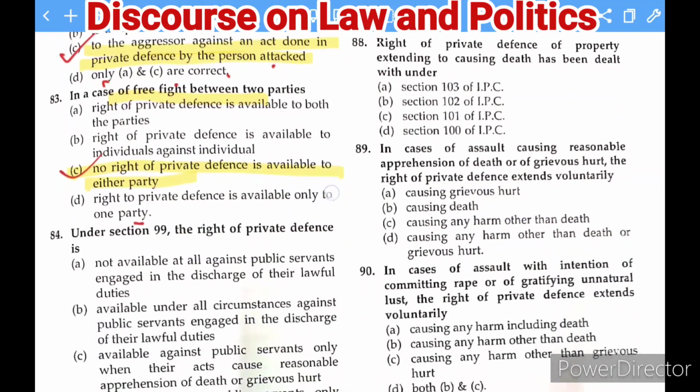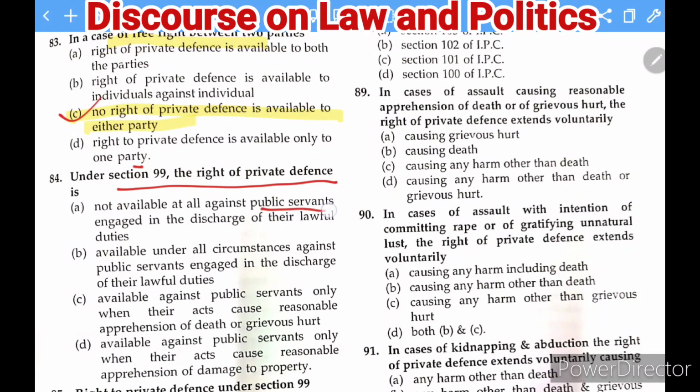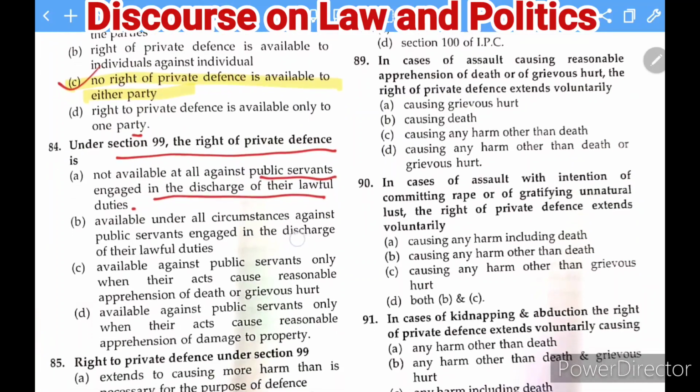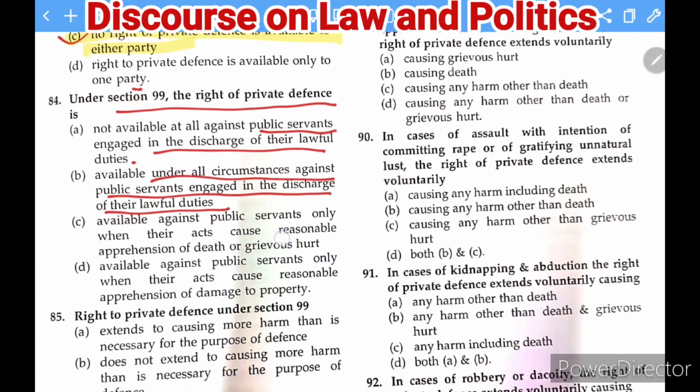The next question is: under section 99, the right to private defense is not allowable at all against a public servant engaged in the discharge of their lawful duties; allowable under all circumstances against the public servants engaged in the discharge of their lawful duties; or available against a public servant only when their acts cause reasonable apprehension of death or grievous hurt. So C is the correct answer here. Moving to the next question.